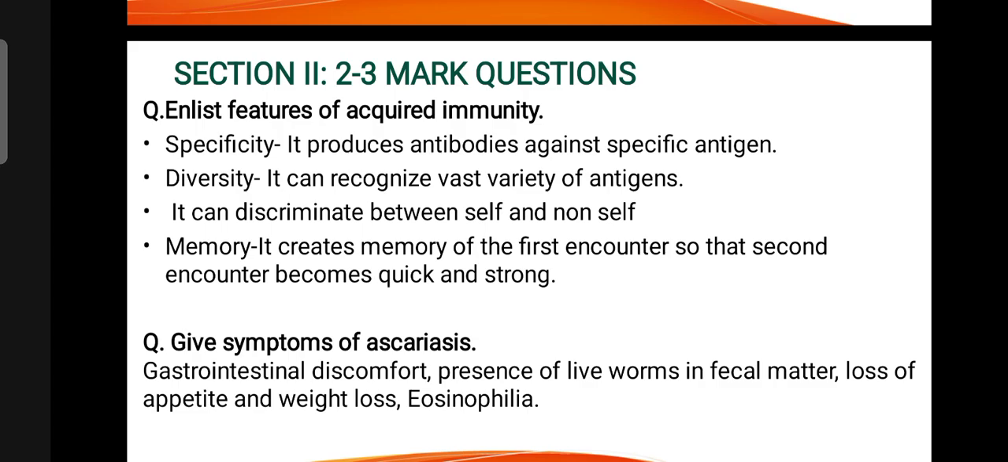Give symptoms of ascariasis. Ascariasis causes stomach diseases like gastrointestinal discomfort, presence of live worms in fecal matter, loss of appetite, weight loss, and eosinophilia.